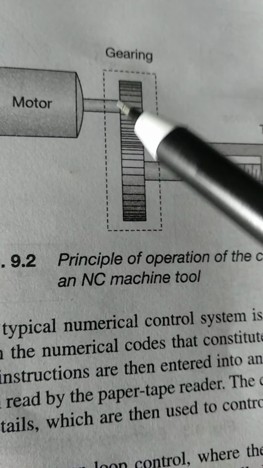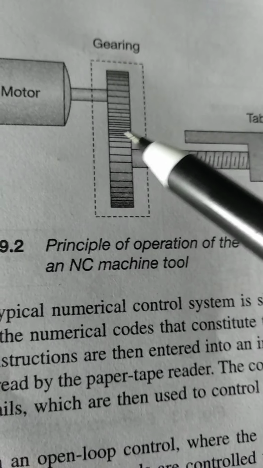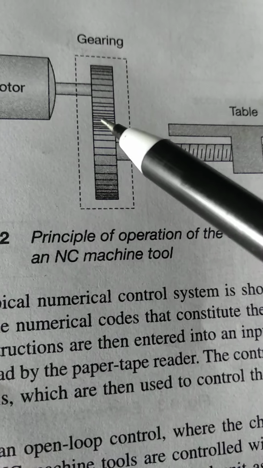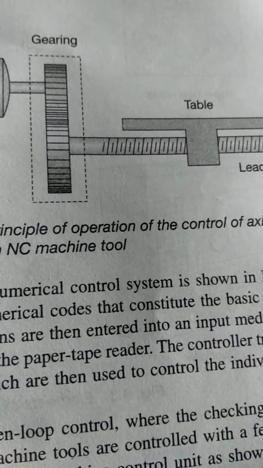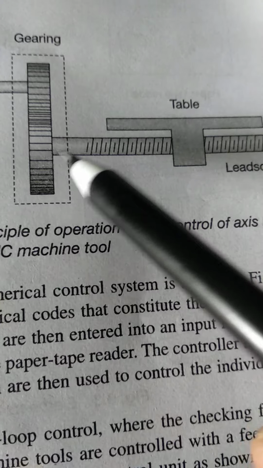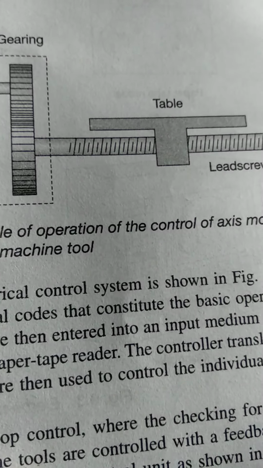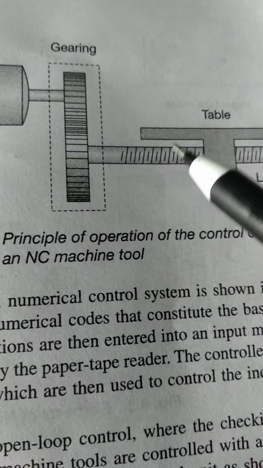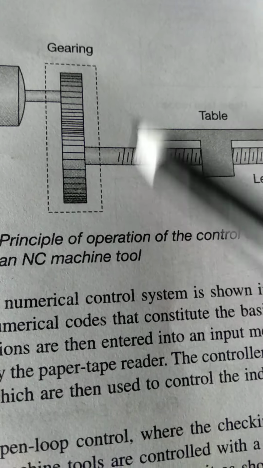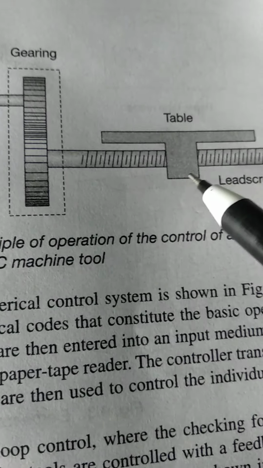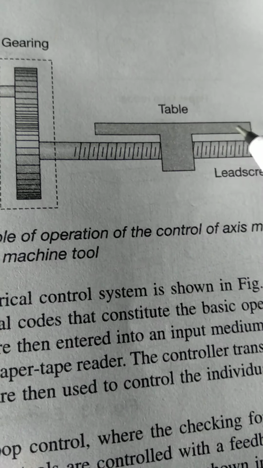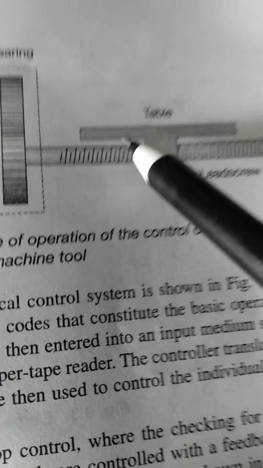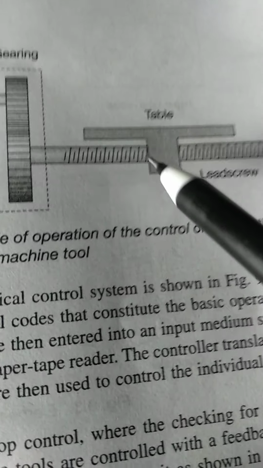Okay, so from this motor power is coming. See this gear, it is used to change the speed of this arrangement, and this is in turn connected to the lead screw. So the speed of the lead screw can be controlled through this gearing, which in turn is being connected to the table, where we have the machine tool. So the movement of the machine tool can be controlled accordingly.